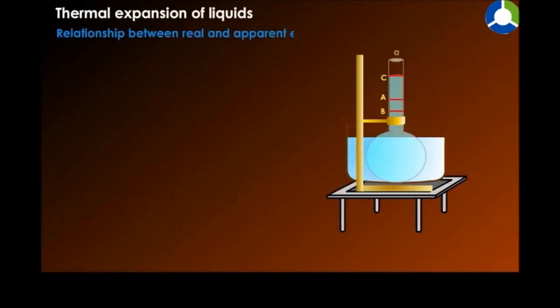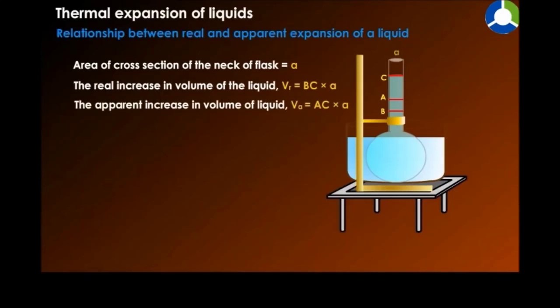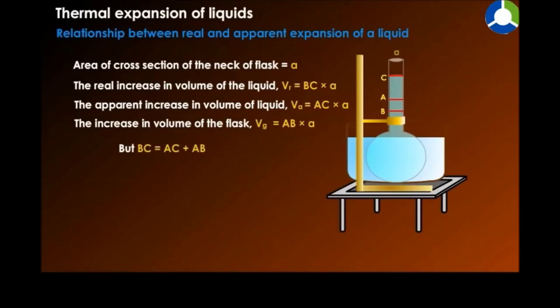Relationship between real and apparent expansion of a liquid. Area of cross-section of the neck of the flask equals A. The real increase in volume of the liquid, VR, is equal to BC into A. The apparent increase in volume of the liquid, VA, is equal to AC into A. The increase in volume of the flask, VG, is equal to AB into A. But BC equals AC plus AB.